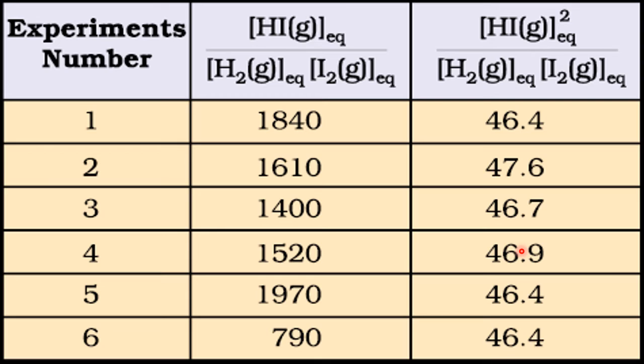That means, what is the conclusion? The conclusion is, using the law of mass action, write down the equilibrium expression. But before you write the equilibrium expression, please take care. Please check whether the reaction is in balanced condition or not. This equilibrium expression holds good for the balanced chemical equation, and that is constant. That is called what? Equilibrium constant.